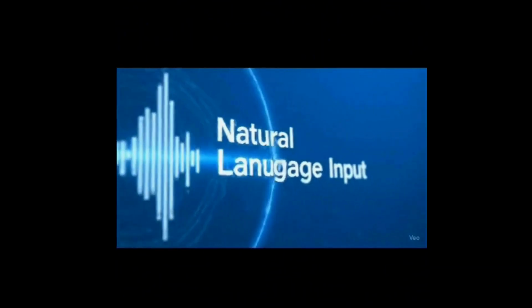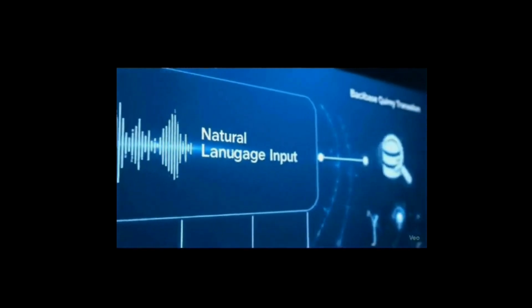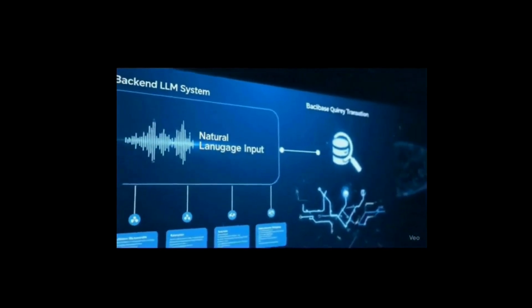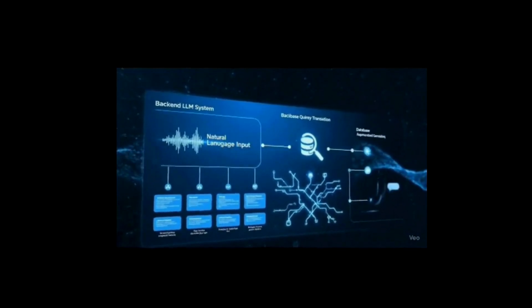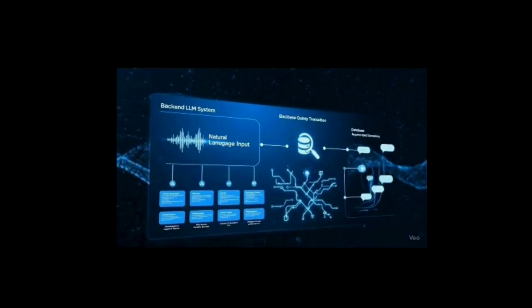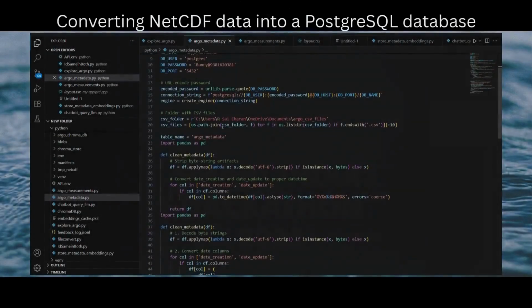The next step is to convert natural language into smart SQL queries. When the users ask queries in natural language, these queries are converted into embeddings and compared against a vector database to fetch the most relevant metadata. The LLM then generates optimized SQL queries to fetch exact results from PostgreSQL.